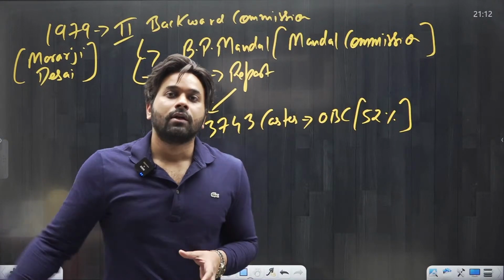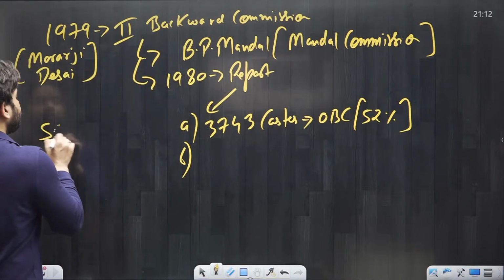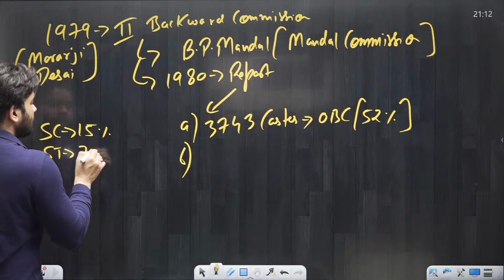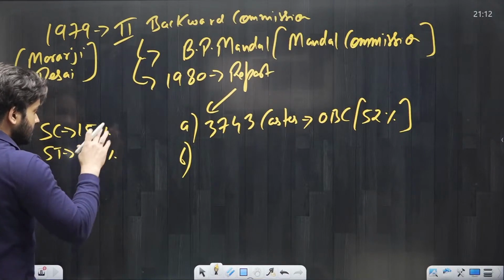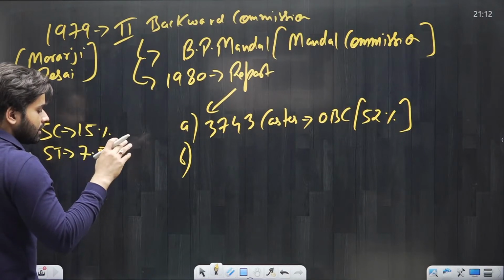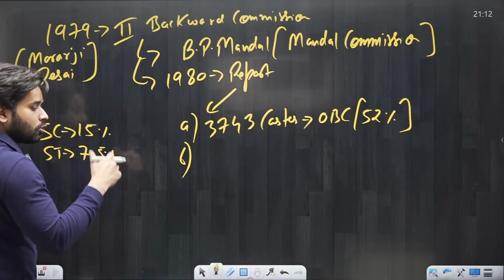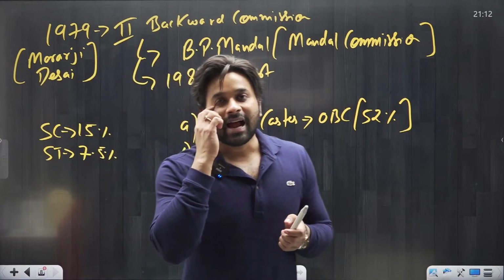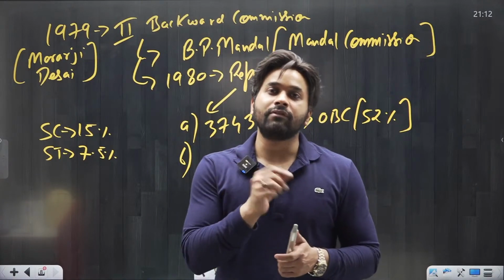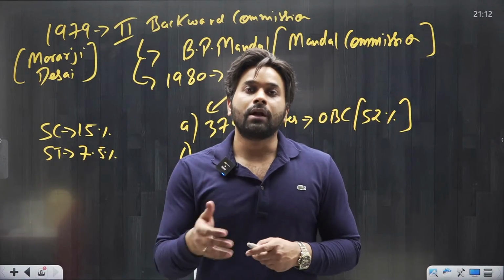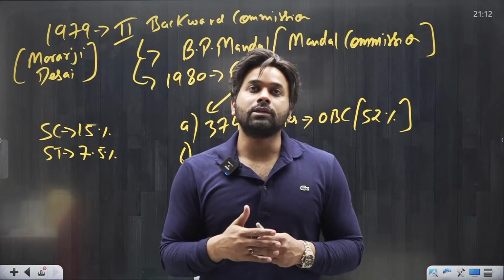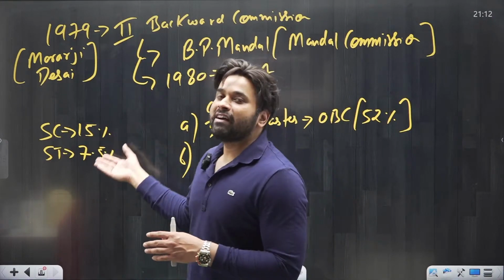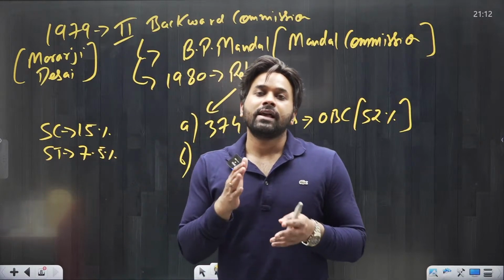Mandal Commission found that already 15% reservation is given to SC, ST enjoys 7.5% reservation, and the Supreme Court in 1963 said that the total reservation cannot exceed 50% in any given year. Mandal Commission was aware of this, and already 22.5% reservation is enjoyed by SC and ST.